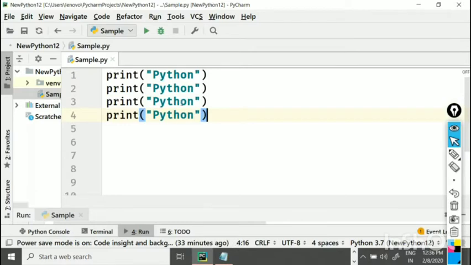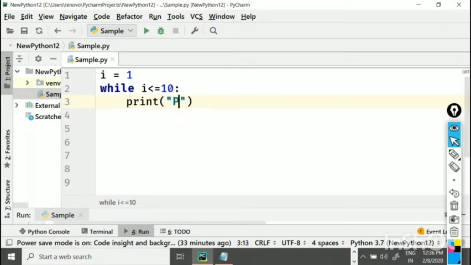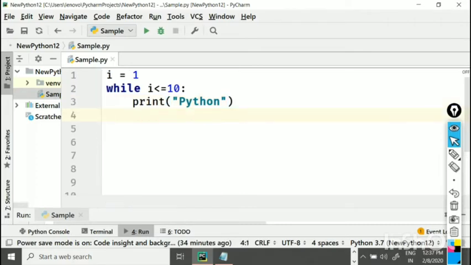Please concentrate. What we will do is take a variable and initialize it with some data, in my case, 1. Now this is the first loop: while i less than or equal to 10, colon. Your while loop, similar to your if condition, starts with an indentation. And here I will say print, and I want to print the word Python. Now tell me what happens when I run this program.